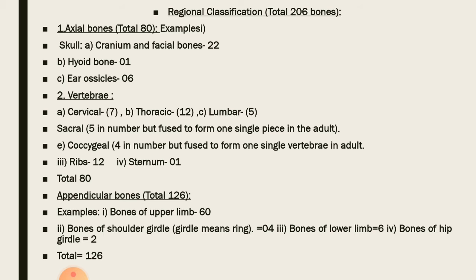Next is our appendicular skeleton, which includes 126 bones. Bones of the upper limb are 60, and bones of the shoulder girdle are total 4. Bones of the lower limb are also 60, and these include the bones of the hip girdle as well, which are two, and we are including both sides. These are total 126 bones in the appendicular skeleton.